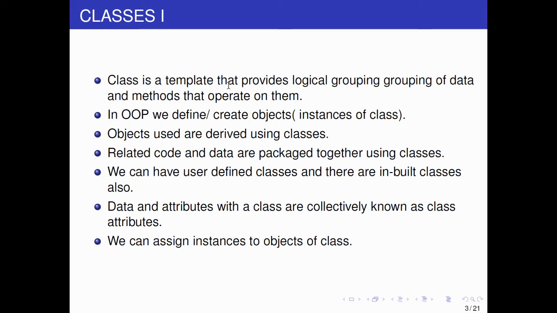So a class is a template that provides logical grouping of data and methods. Methods are actually functions; in a class, functions are also called methods. So these are the methods that operate on the data. This is just about the class, the grouping of data we do. So in OOP, something is wrong with it.